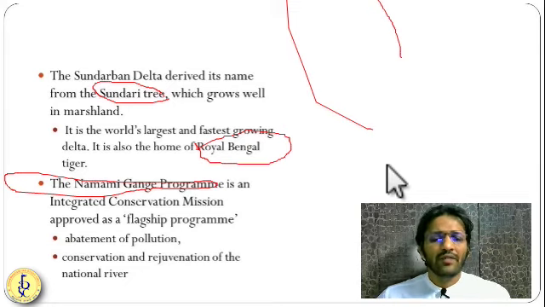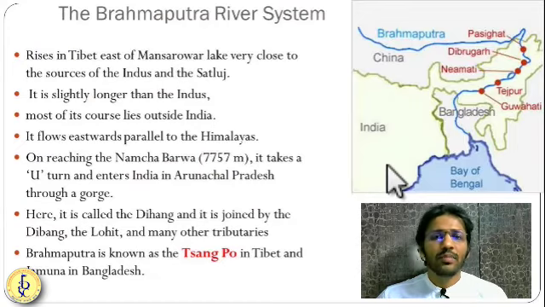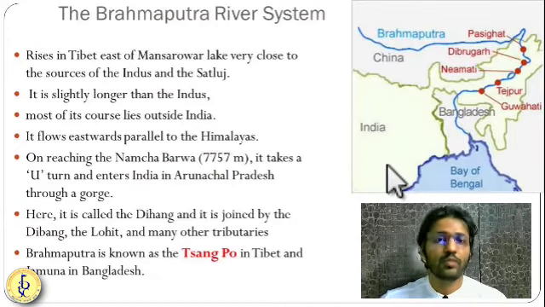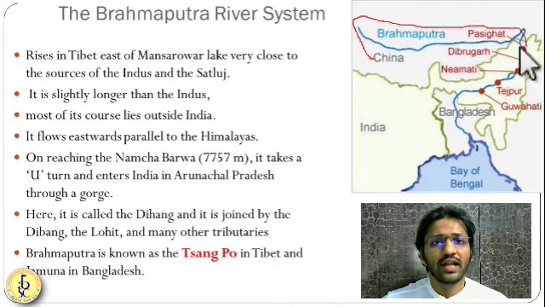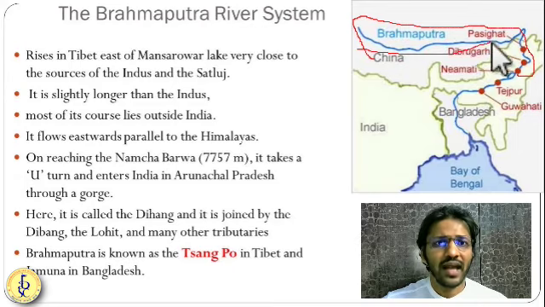Now, after Ganga, let us come to the Brahmaputra river system. Brahmaputra is the third largest Himalayan river system. It is originating on the southern face of Kailash, near Mansarovar. Then it is flowing through Tibet parallel to the Himalayas, and at Arunachal Pradesh near Namcha Barwa, it is taking a U-turn.